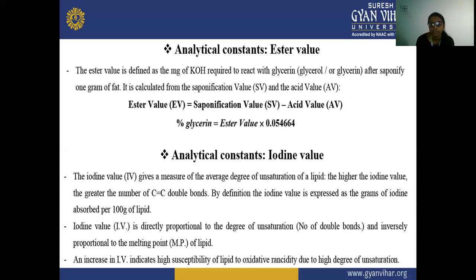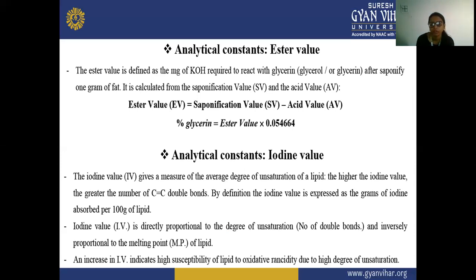By definition, the iodine value is expressed as the grams of iodine absorbed per 100 grams of lipid. So the iodine value is directly proportional to the degree of unsaturation, meaning the number of double bonds. If the number of double bonds increases, then the iodine value also increases, and it is inversely proportional to the melting point of the lipid.